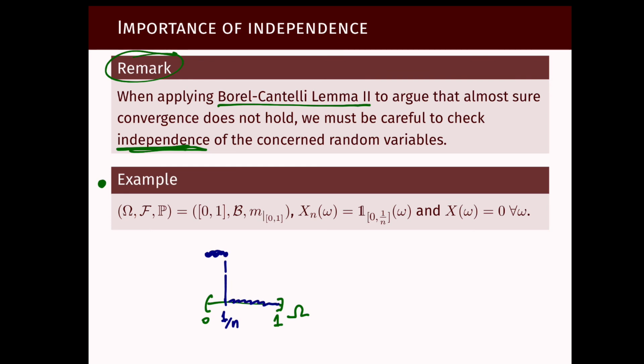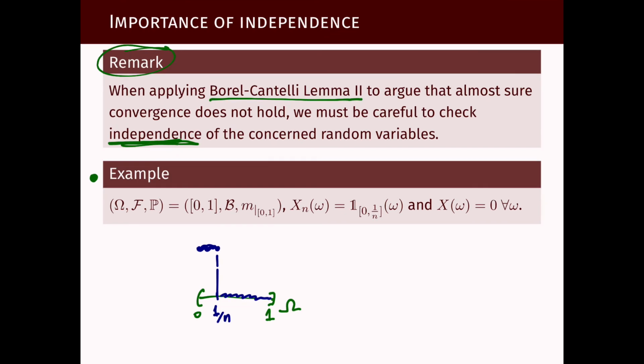So if we take epsilon equal to 1/2, then the probability that |Xn - 0|, because we want it to converge to 0, is larger than 1/2, is 1 over n. And 1 over n is not summable.